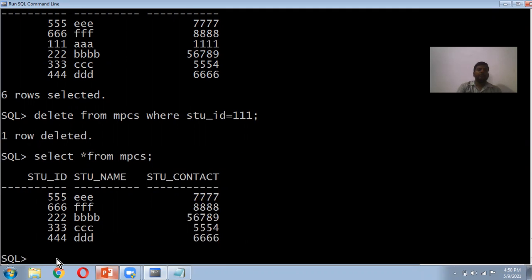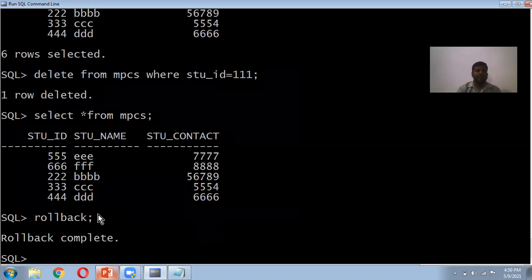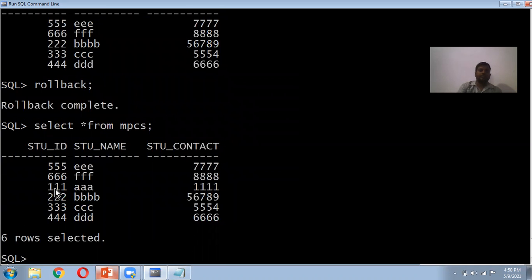Now here we can do a commit, or we can do a rollback also. For example, I have done rollback. What will happen? If you do the rollback, this row will come back to its original position. Again we will see this, and you can see the difference. In the previous session we had only 5 rows. When you do the rollback, the first row comes back.